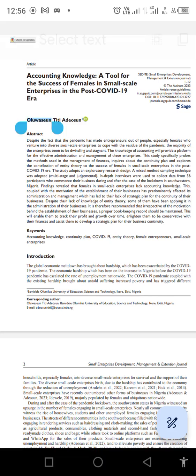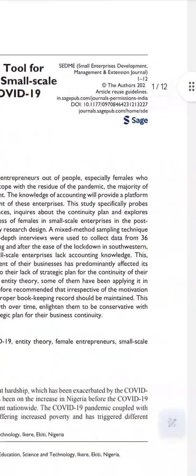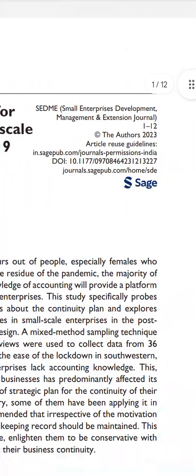Like I said, I talk about the name. So we have the surname here, Adioshun. Then we have the first name, Oluwaseun, and middle name, Titi. Some often have a last name too. The first name and last name are the ones that form the initials. Then we have the year of publication, which is 2023.